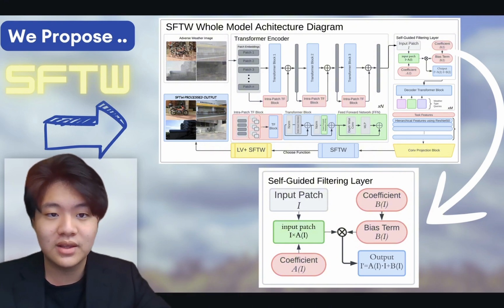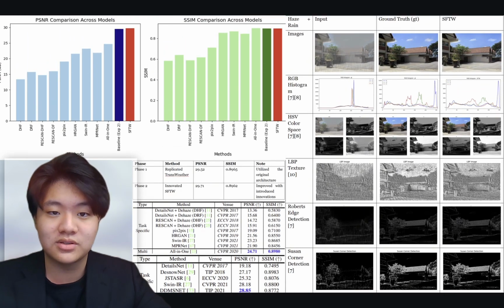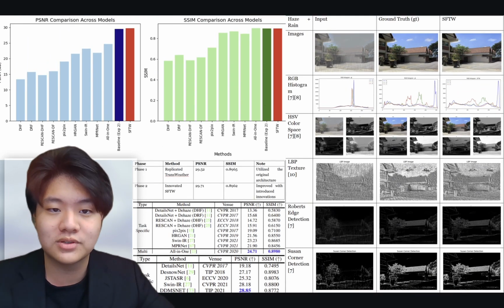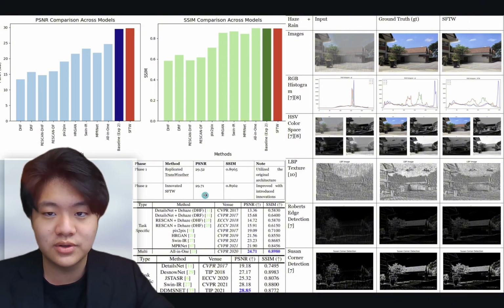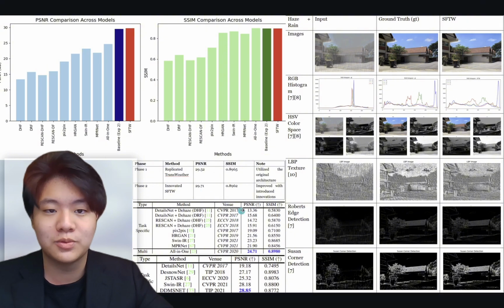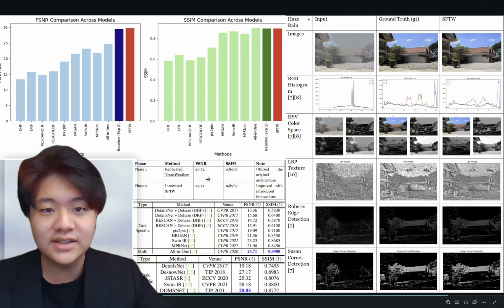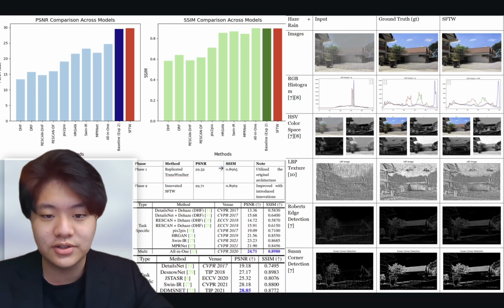So what did we find? Through rounds of testing, I found that the SFTW model achieves significant advancements in both metrics and real-world performance. Let's look at the quantitative metrics. Using PSNR, which stands for peak signal-to-noise ratio, it measures the effectiveness of noise reduction. The baseline TransWeather achieved 29.52 decibels, while the improved model reached 29.71 decibels, which is the highest among all the compared models. Similarly, SSIM, which evaluates the structural similarity to the ground truth, scored 89.62, maintaining one of the highest performing models ever.